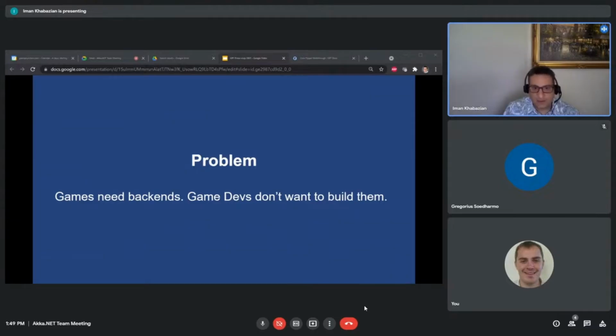You have to build for scalability, and this is something a lot of people struggle with. Fortunately, Akka.net helps with that. It's been my experience that game logic usually ends up scattered throughout the stack, because you have to put game logic on the front end so your game is responsive, but then you have to put it on the back end so your game is authoritative server, so people can't cheat, and it ends up reflecting itself in the networking layer as well as in the database layer sometimes.